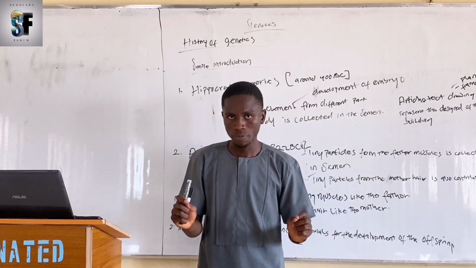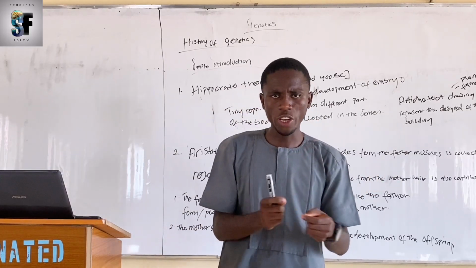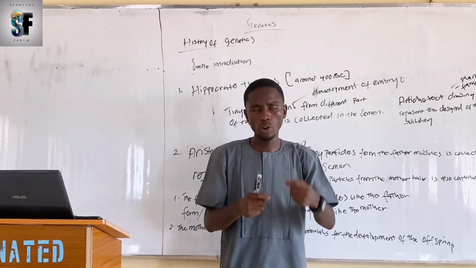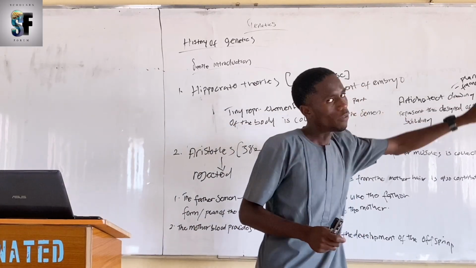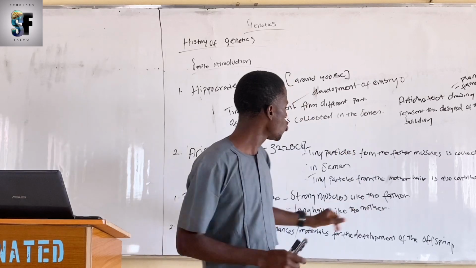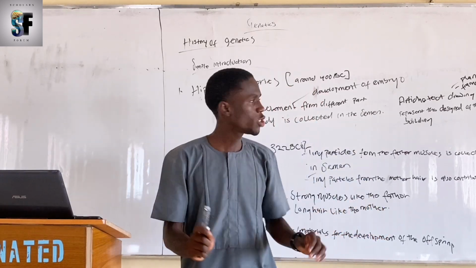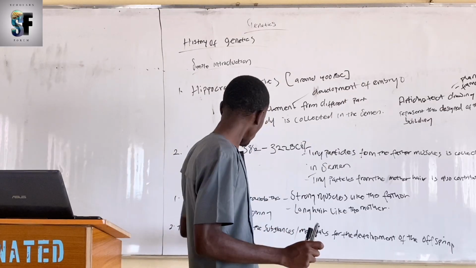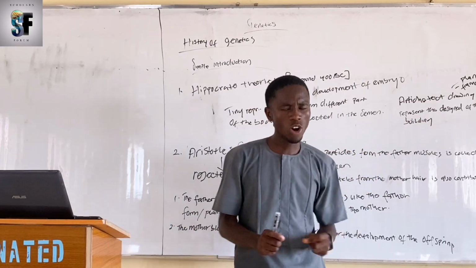Are we together? So, therefore, the child, or the offspring, or the embryo will develop according to the design, that is, according to the drawing of the father, using the material of the mother. We are together to this point. That is, the embryo will develop according to the design of the father, using the material of the mother.